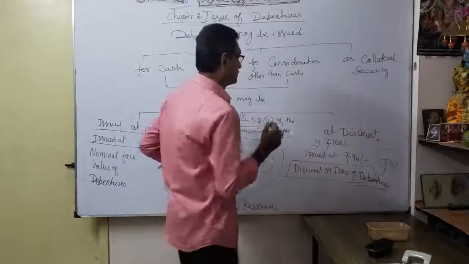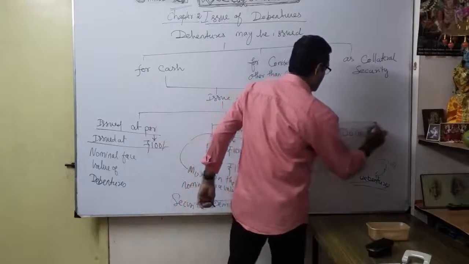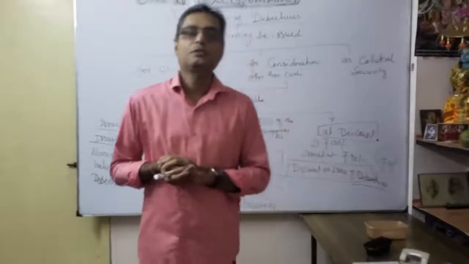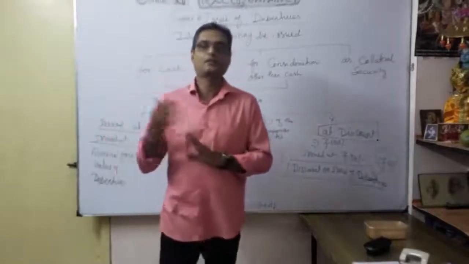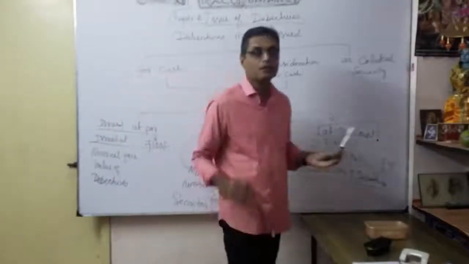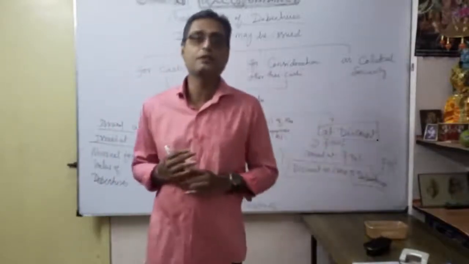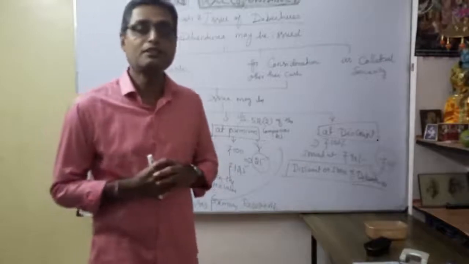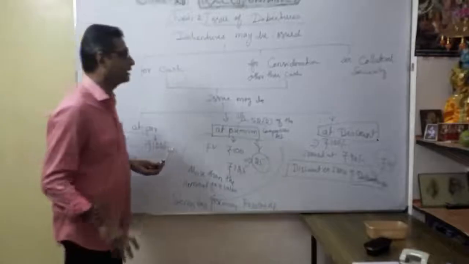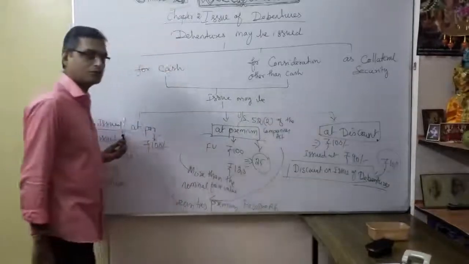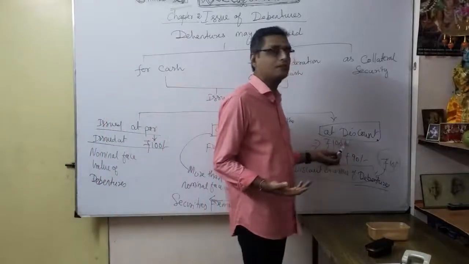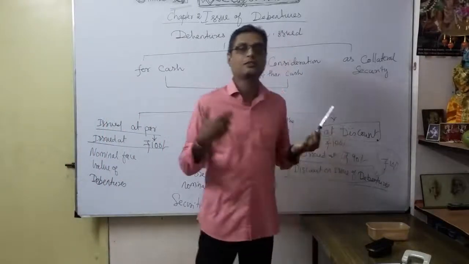So understood now. Here issued at a discount is possible, but the maximum discount cannot be specified in the Companies Act. According to the company, you will decide. So here issued at discount is possible, but we discussed earlier that in the issue of shares, issued at discount is not possible. Understood? So that is not advisable, not encouraged. But here we can issue at par, at premium, and as a debenture, here we are able to issue at discount.